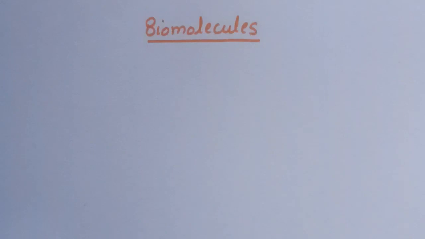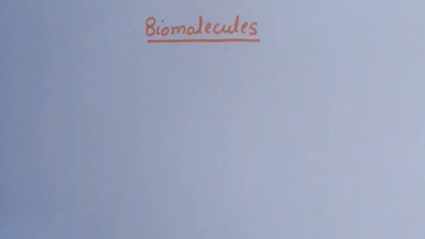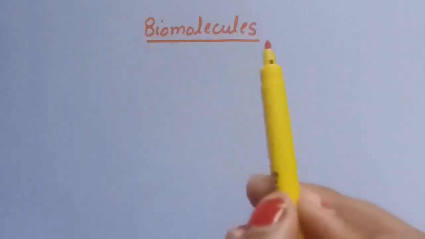Now, let's start with the introduction of this chapter. First thing is, what are biomolecules? Biomolecules are atoms or molecules present in living system. And generally, a living system grows, sustains and reproduces itself. So we can define biomolecules,